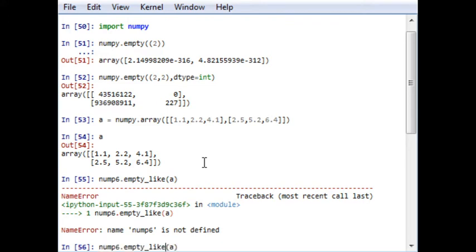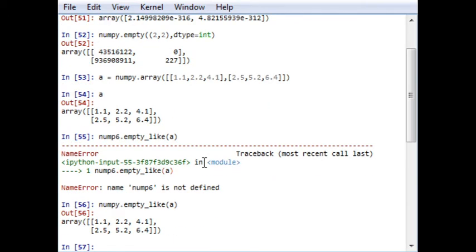Sorry, my typing mistake. Numpy dot empty like a, and it will give empty. Why the empty function is not working, I will check it and let you know. It would work, but maybe in this recent numpy version the empty like function has been changed. We will see.